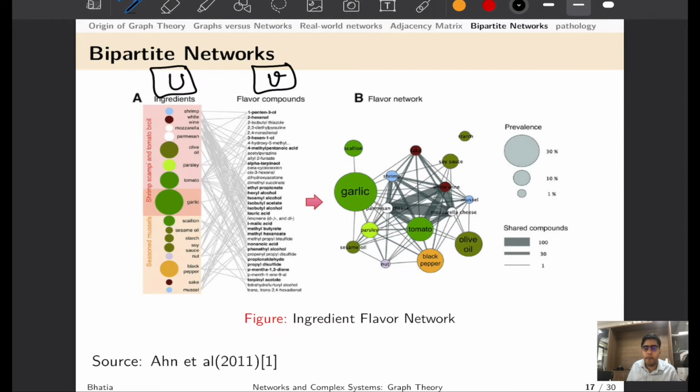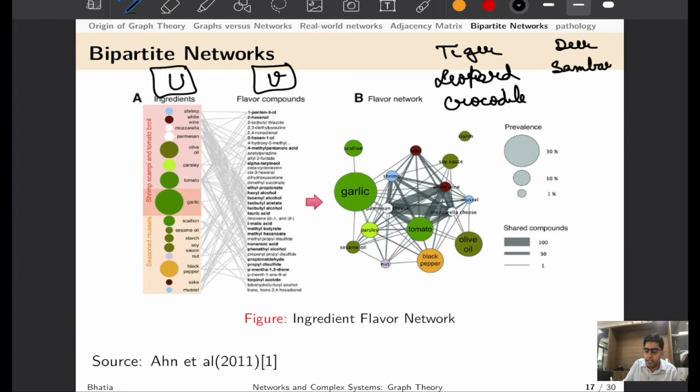That is, you are plotting the food habits of various species that exist in a forest area. So you have a tiger, you have, let us say, leopard, and you have crocodile, and so on, and you can assume that these carnivorous animals are afraid of each other, and hence they are not going to eat themselves.